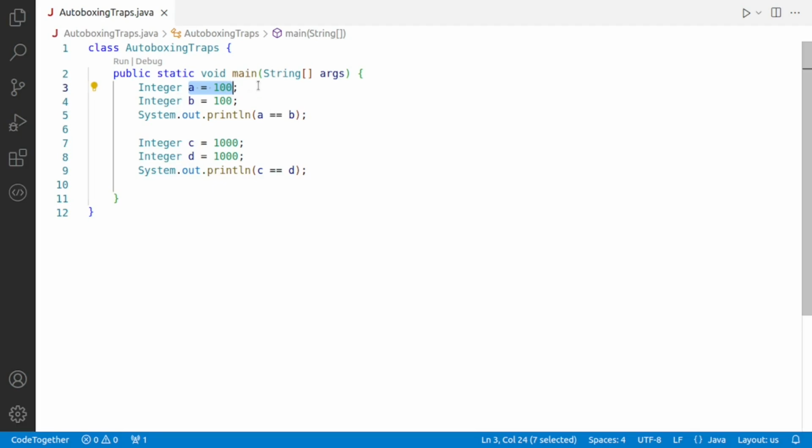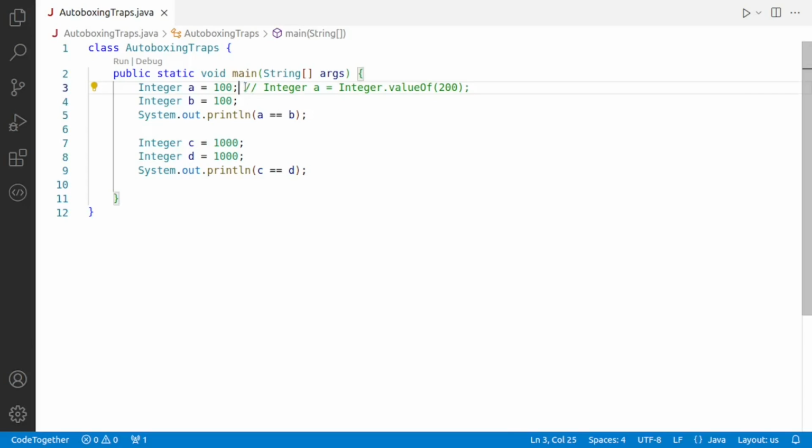The object-oriented version of the same thing goes like this: Integer a = Integer.valueOf(200). So, when you assign a primitive value to an object of its corresponding wrapper class, the compiler automatically converts the primitive value to an object, and this is autoboxing.